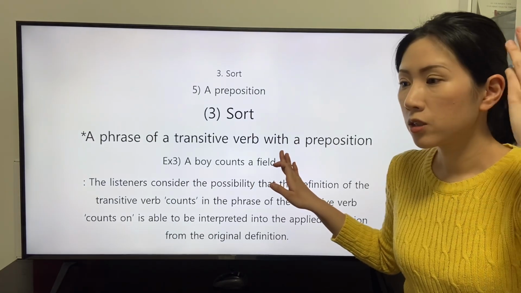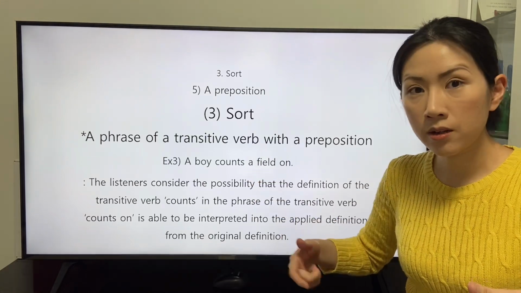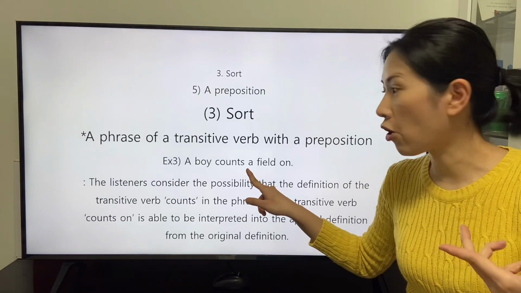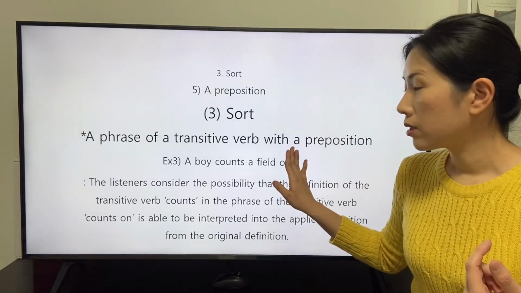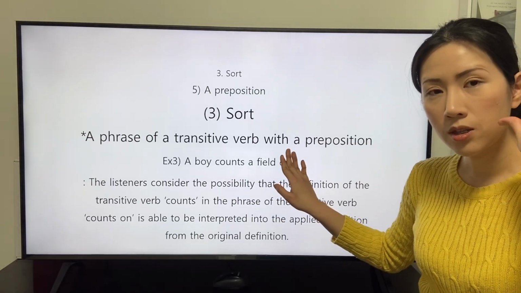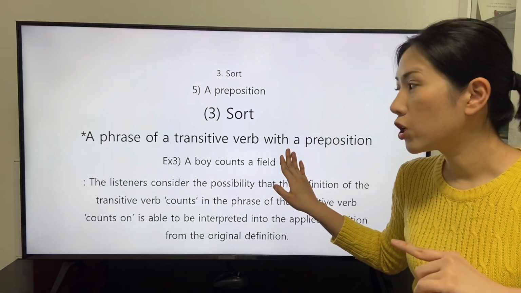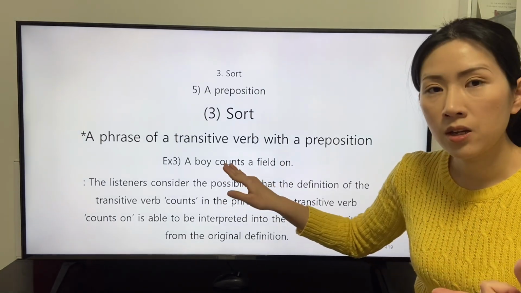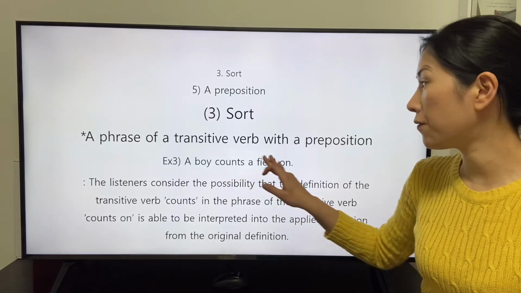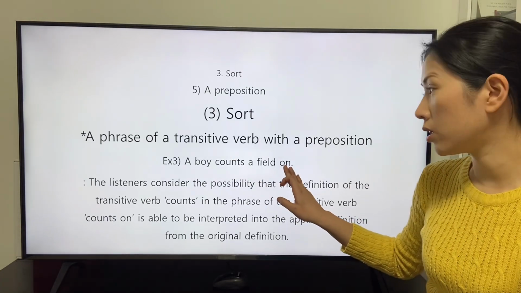The listeners understand that already because of the indefinite article, the intention of the speaker who states this clause is to convey the applied definition of the transitive verb count in the phrase of the transitive verb with the preposition on.